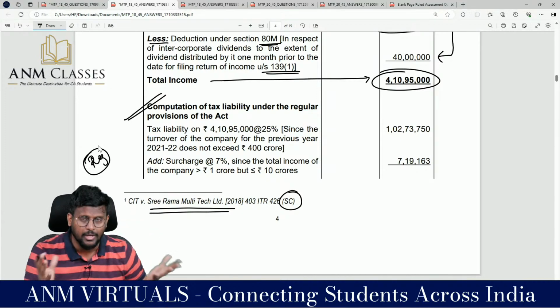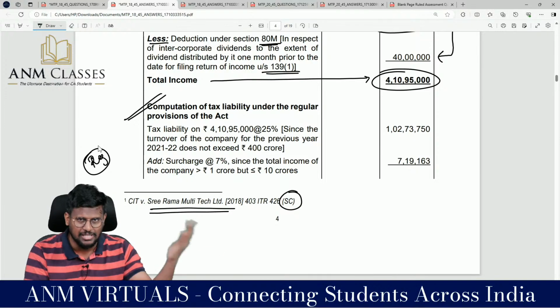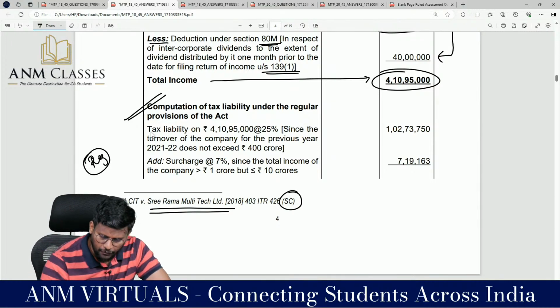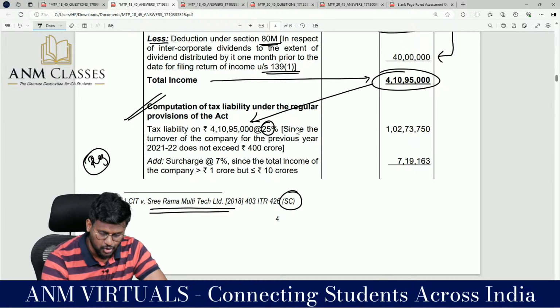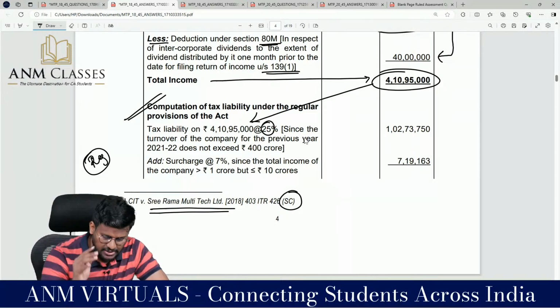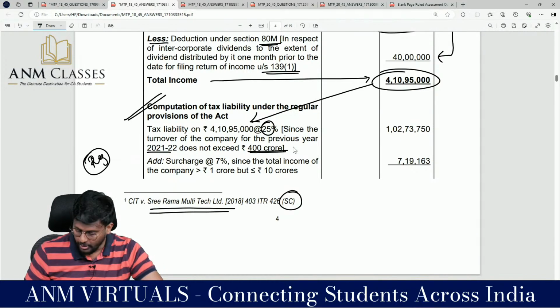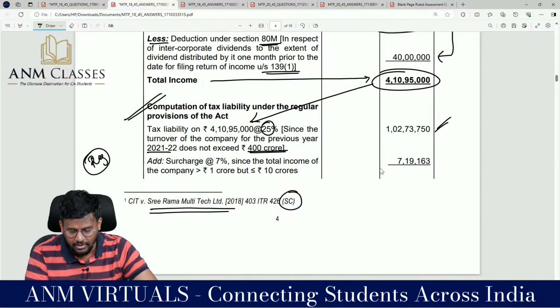This is a company we are talking about. So, we have to put normal provisions, we have to put MAT route or concessional rate, like 115BAA or 115BAB. Tax liability of 4 crore 10 lakh 95,000 at the rate of 25%, since the turnover of the company for the previous year 21-22 does not exceed 400 crores. So you take your calculator: 4 crore 10 lakh 95,000 into 25% comes to 1 crore 2 lakh 73,750.